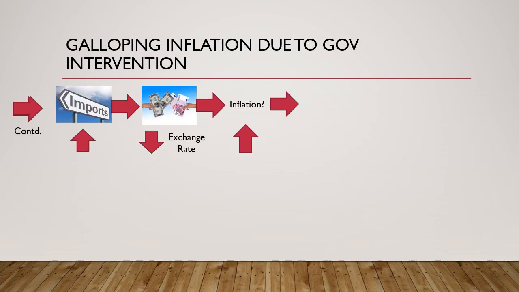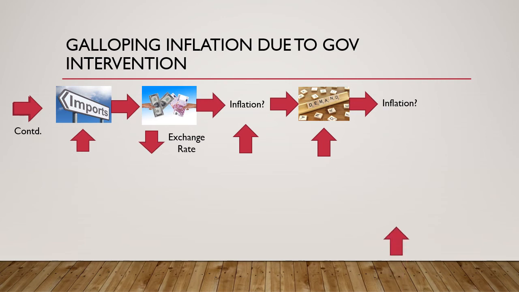So basically, there is an increase in money supply in the economy, which leads to further increase in demand in spite of higher inflation. That further increase in demand in spite of higher inflation, which cannot be catered by the supply, the domestic supply, leads to even higher inflation. And that higher inflation turns into galloping inflation finally.